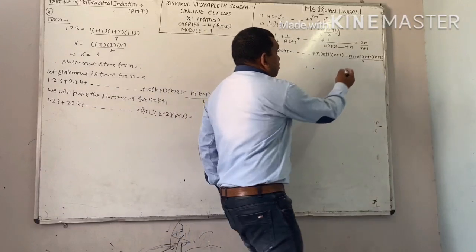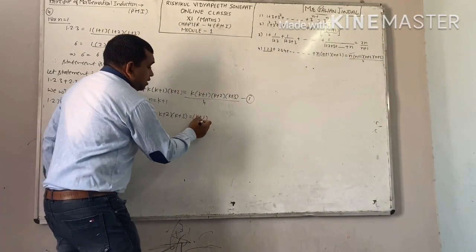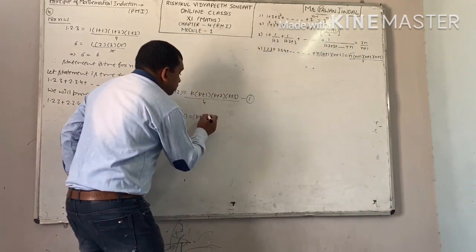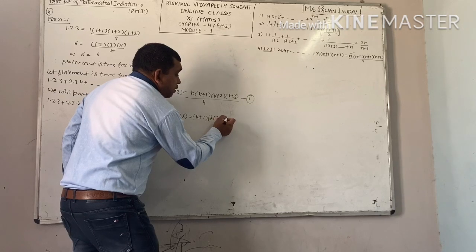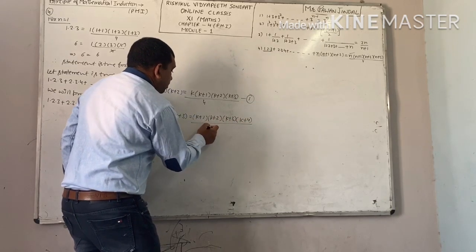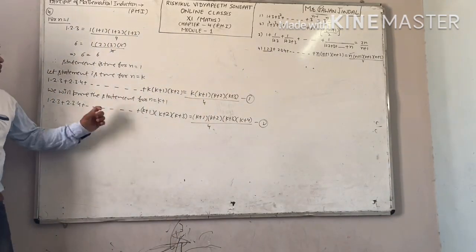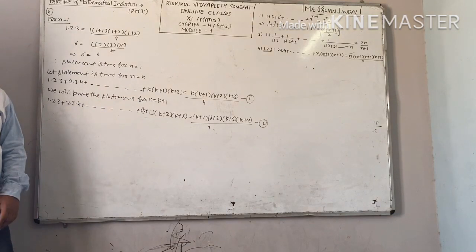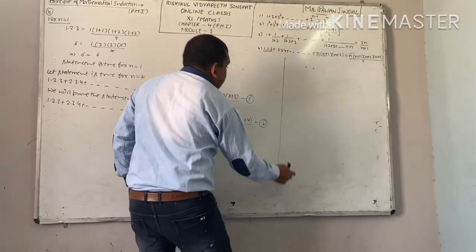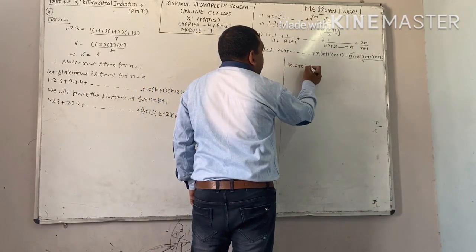On the right hand side also put n equal to k plus 1. First term you will get k plus 1. Here k plus 1 plus 1, you will get k plus 2. Next you will get k plus 3. And next you will get k plus 4 whole divided by 4. Now we have to prove this equation number 2 with the help of equation number 1. Now what is the method? Method is this. How will you prove? How to prove equation second?